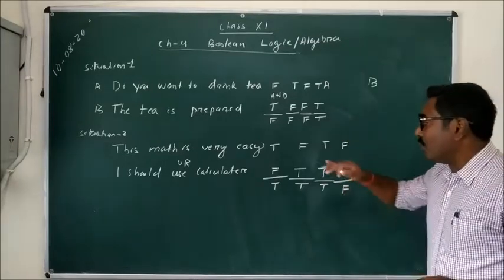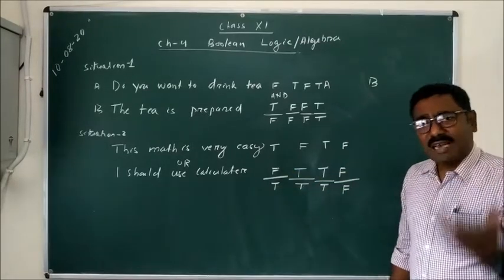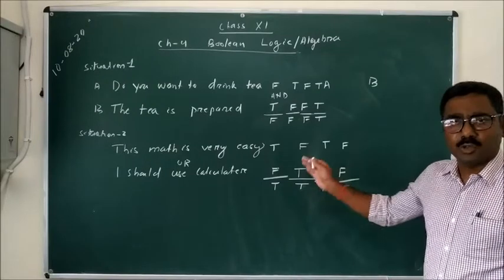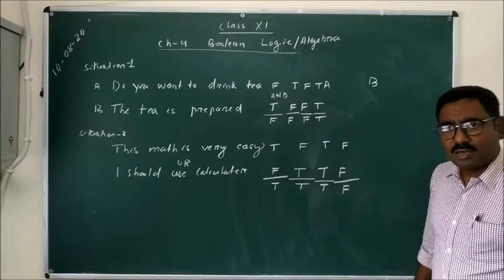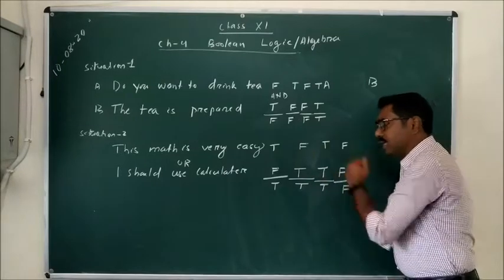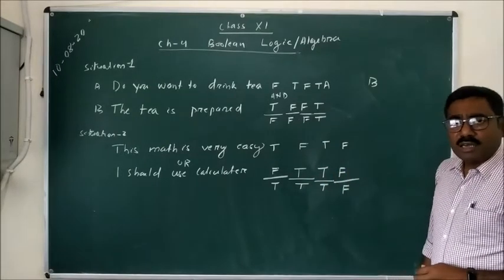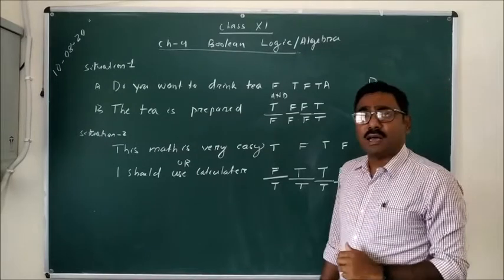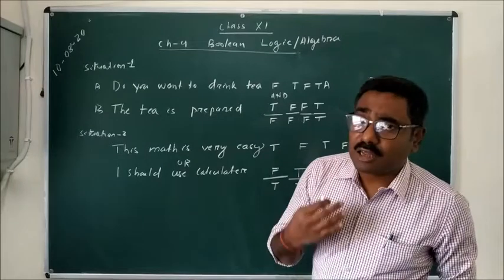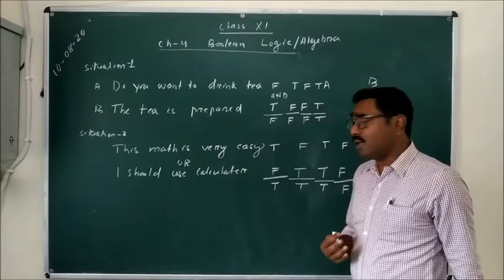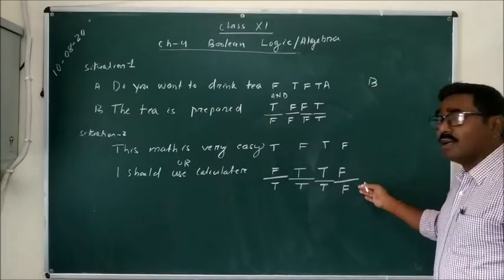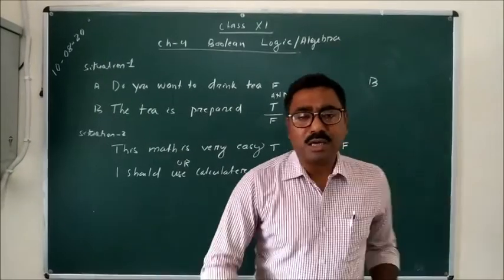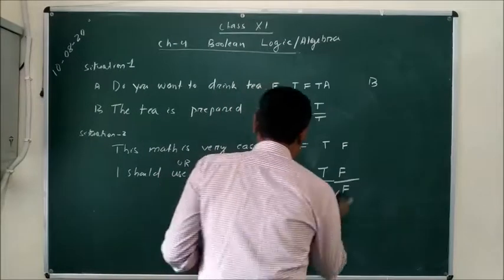In case of OR combination, if any one of the situations is true or both the situations are true, in that case we'll get a positive result, or a true result. But if both the conditions are false, then only we'll get a negative answer, a false result. So this is how the logic can be calculated.